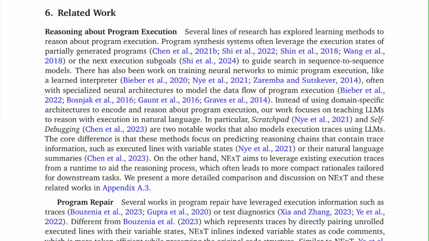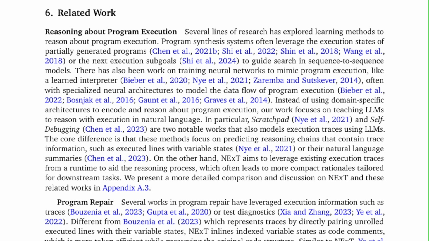6. Related work. Reasoning about program execution. Several lines of research have explored learning methods to reason about program execution. Program synthesis systems often leverage the execution states of partially generated programs to guide search in sequence-to-sequence models. There has also been work on training neural networks to mimic program execution, like a learned interpreter, often with specialized neural architectures to model the data flow of program execution. Instead of using domain-specific architectures to encode and reason about program execution, our work focuses on teaching large language models to reason with execution in natural language.